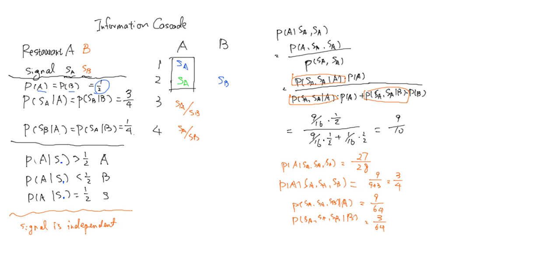There is a mathematical reason for that, but we are not going into the details. It's just intuitively it doesn't matter. So all he needs to know is that the first person and second person got signal A. So his calculation will be exactly the same as the third person's.